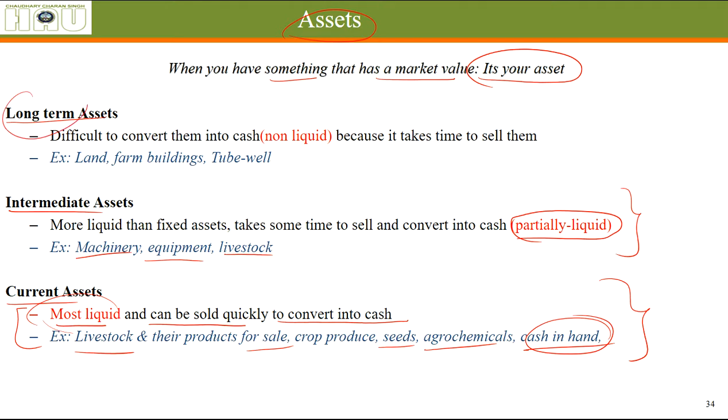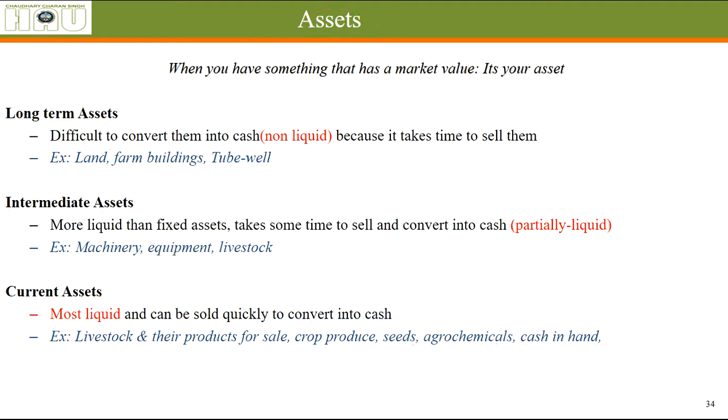Long term assets take a long time for us to sell and convert into cash. Let's say I want to sell my land. I'm a farmer in the village. There will be very few interested people and they might not have any money right now to purchase it. It might take years to sell that piece of land, or that building or tubewell parts. It will take me a lot of time to sell them and convert them into cash, so that's why it is called non-liquid. It takes a lot of time.